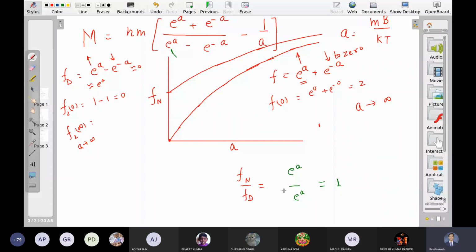How will minus 1 upon a go? Obviously this is also infinite at 0, but this is approaching towards 0. If we subtract these two, what will it become? This sort of curve. Let me show you the exact behavior, then it will be clear to you.